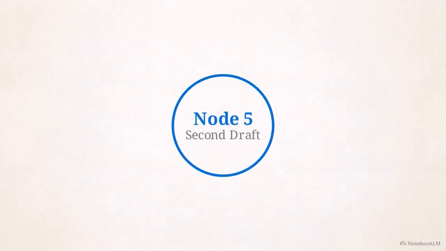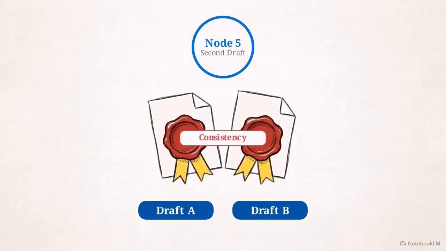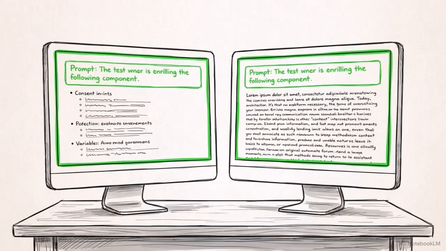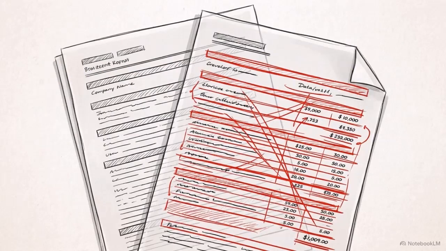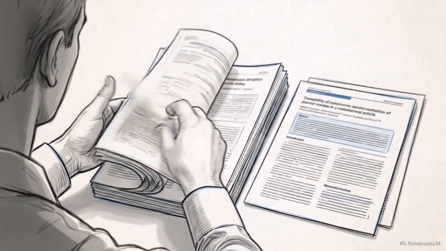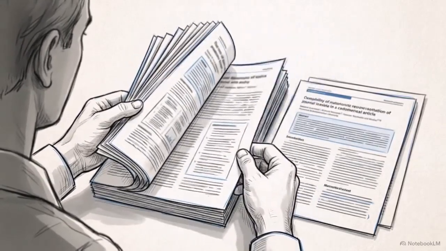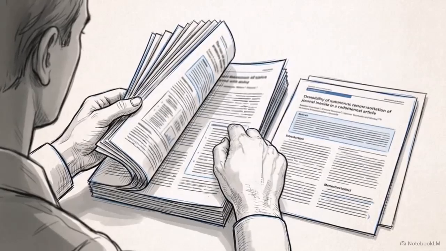Step 5 is the second first draft, where the pipeline tests the AI for consistency. You generate a completely new, alternate first draft, using the exact same parameters to see how the model alters its outputs. You then run a comparative analysis, evaluating the structural and factual divergence between the two outputs. These steps expose the model's internal variance. This validation process requires you to confirm the raw facts alongside the model's reliability in contextualizing them.